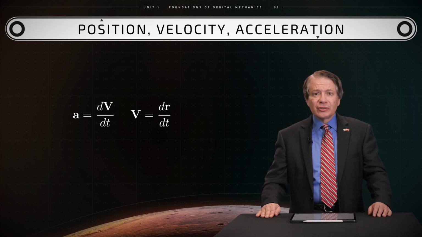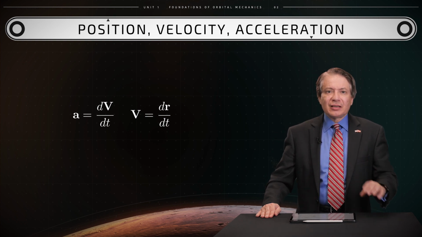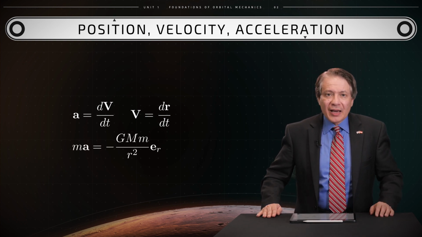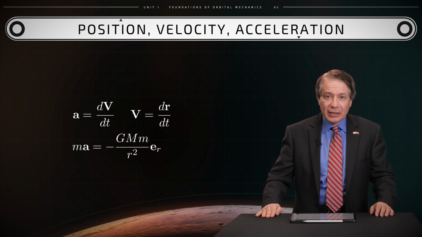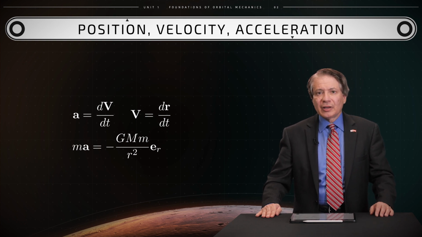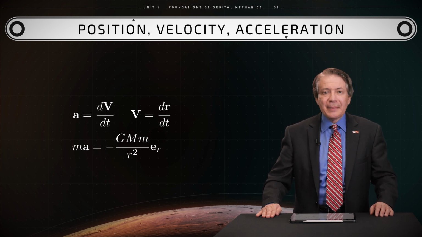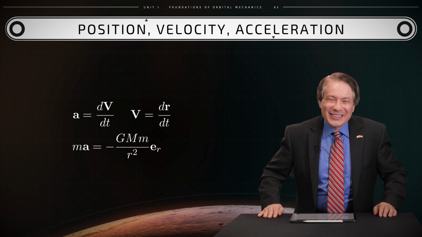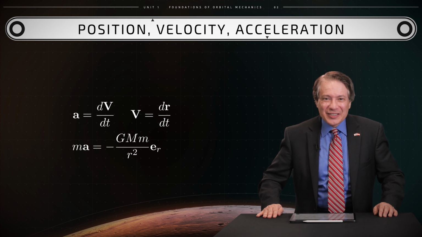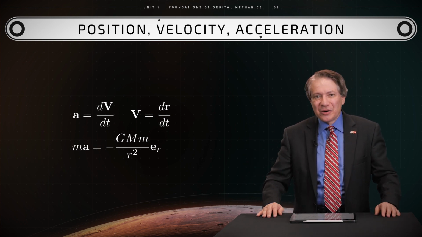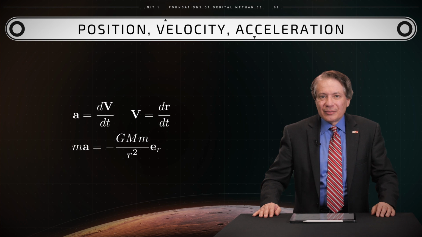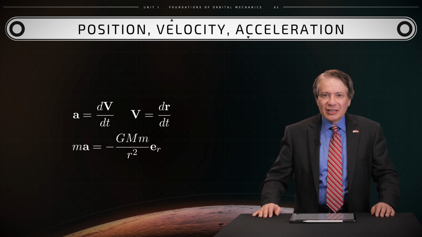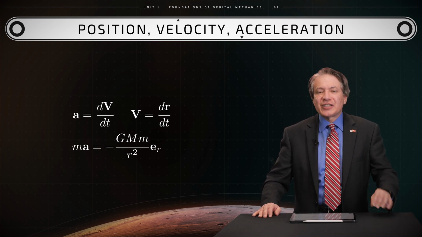The computational solution of this particular expression, again, mass times vector acceleration A equals negative G times capital M times lowercase m times unit vector ER over the square of the distance between the centers of a planet and a space probe, will provide the position, velocity, and acceleration of such a space probe.